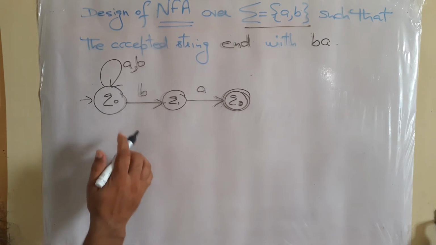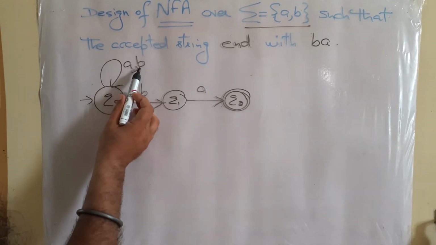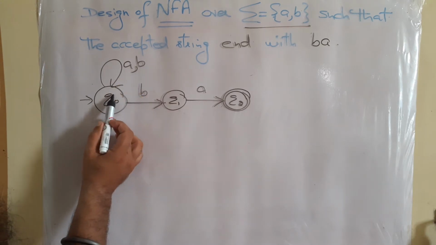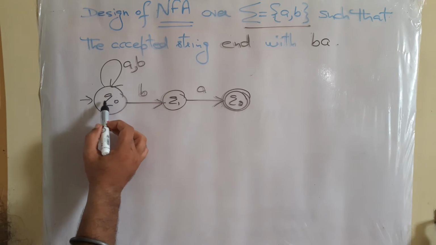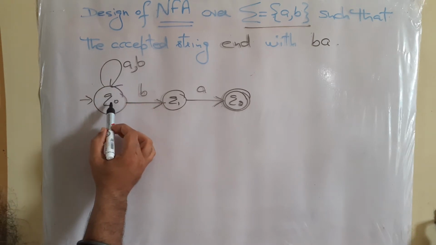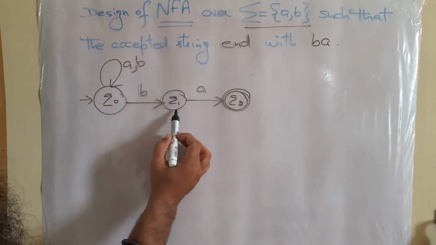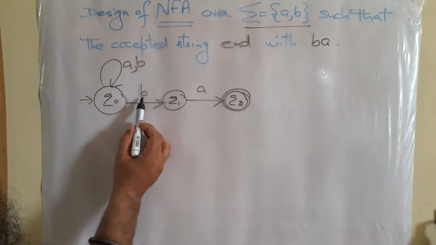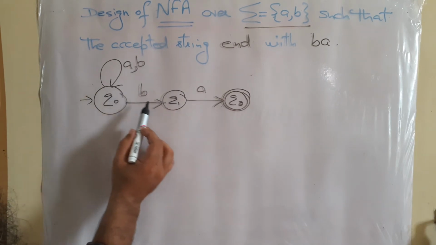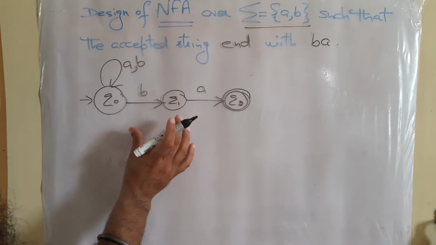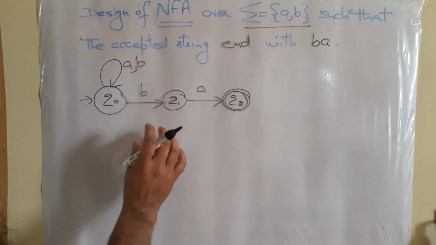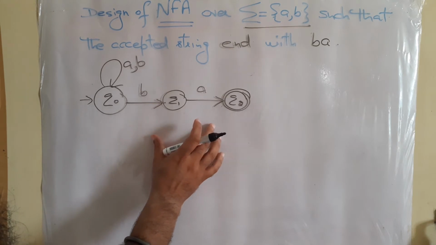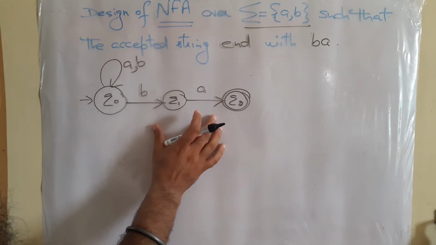Now you can observe that with the help of input symbol B at the state Q0 we have multiple actions. Either we can remain at the same state or we can move to the next state, that is Q1. With the same input symbol B we have multiple actions. So this indicates the diagram related to NFA. Now no need to complete this diagram. This is complete in context of NFA.